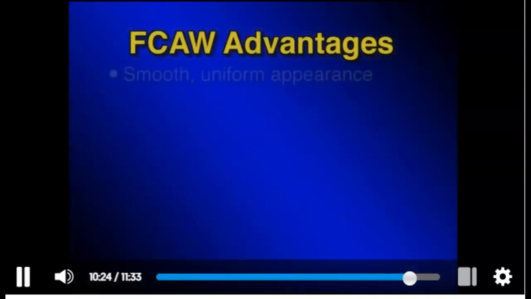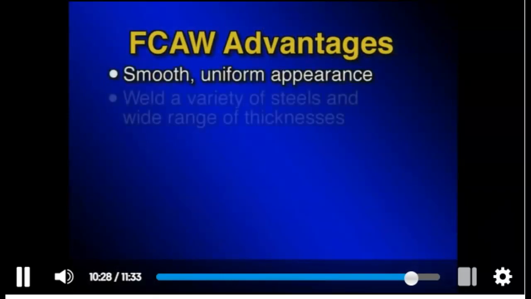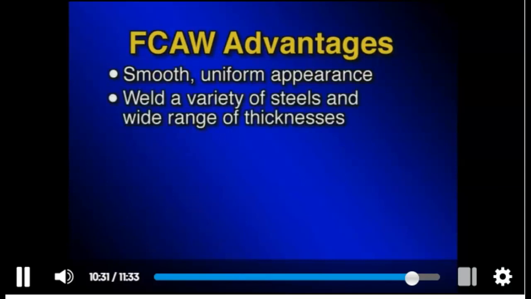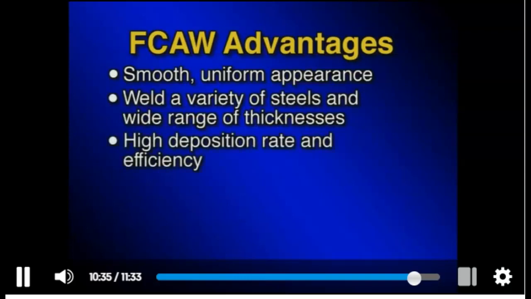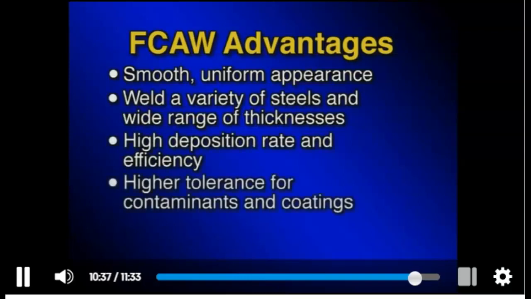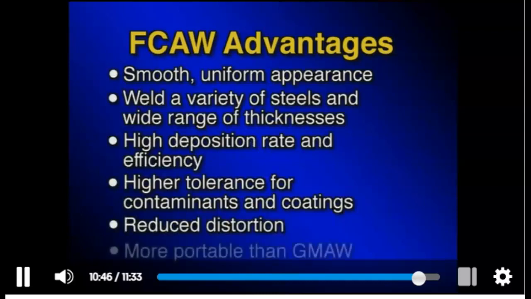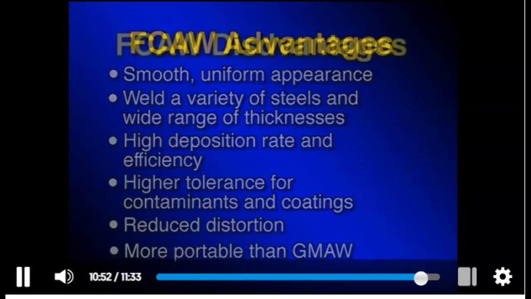Flux core arc welding has several advantages, including high-quality weld deposits with a smooth, uniform appearance, the ability to weld a variety of steels at a wide range of thicknesses, high deposition rates and deposition efficiency, a higher tolerance for welding over contaminants and coatings compared to solid wire, reduced distortion compared to SMAW, and FCAW is more portable than GMAW when used with self-shielded electrodes.